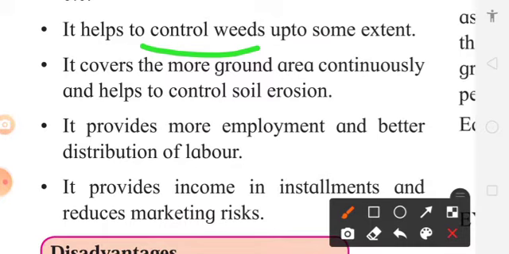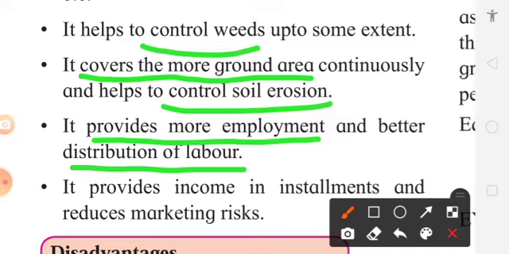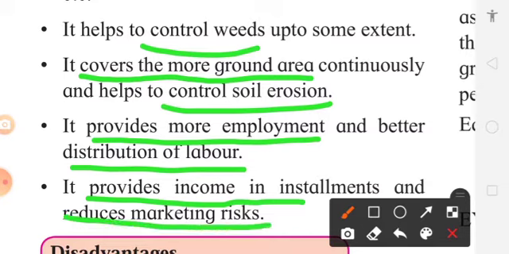It covers more ground area, so it will help to control soil erosion. It provides more employment and better distribution of labor, means labor can be used throughout the year at various places for various works. And most important, it provides income in installments and reduces the risk of market prices.